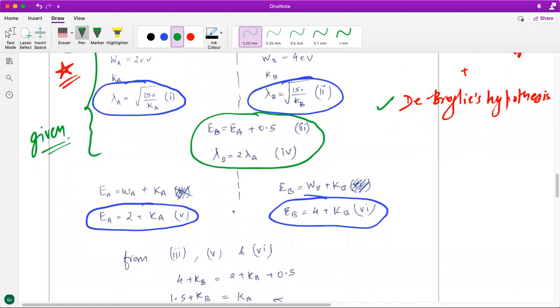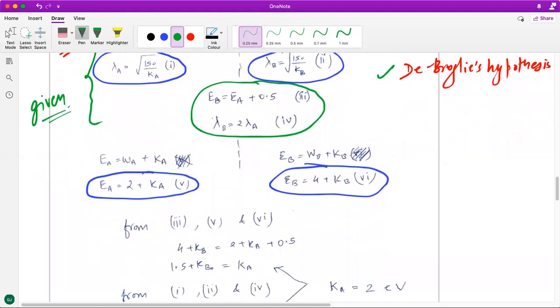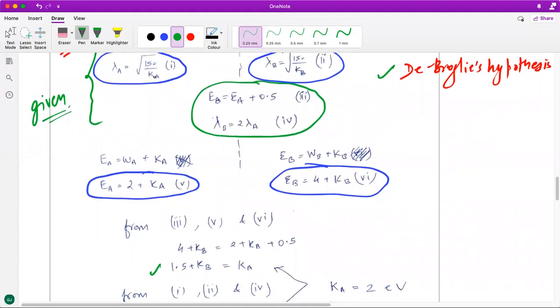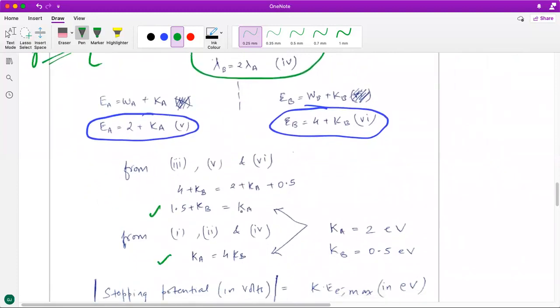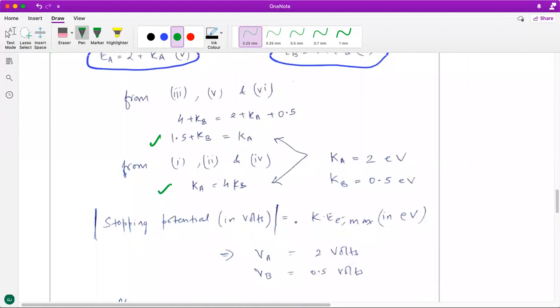You could have chosen some other way also. So I took the third, fifth and the sixth equation, and I got a relationship between KA and KB. Okay, so I got this relationship. Then I used the first, second and the fourth equation to get another relationship between KA and KB. So from these two relationships between KA and KB, I found out the value of KA and KB, and that can then be related to the stopping potentials also, because stopping potential is the kinetic energy of the electron in electron volts.